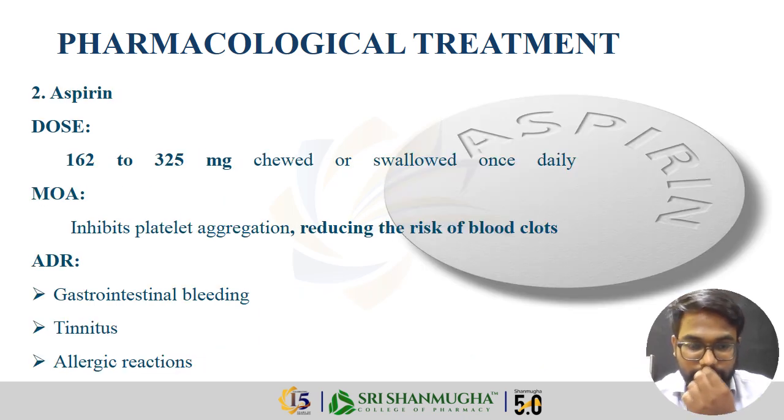The second one is aspirin. Aspirin comes under NSAIDs. The dose is 162 to 325 mg, chewed or swallowed once daily. Its mechanism of action is that it inhibits platelet aggregation, reducing the risk of blood clots. Platelet aggregation and blood clots can also lead to the blockage of the blood supply to the heart. So this drug prevents platelet aggregation and reduces the risk of blood clots, so it can be prevented through this. Its ADRs are gastrointestinal bleeding, tinnitus, and allergic reactions.